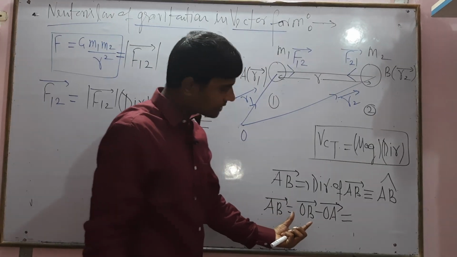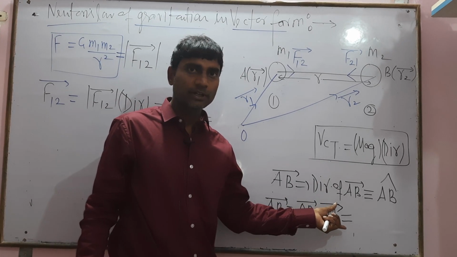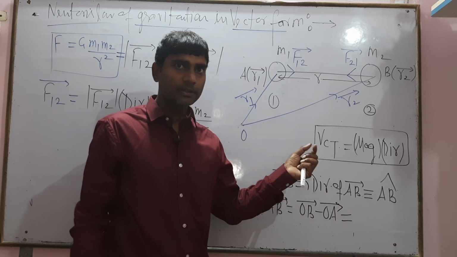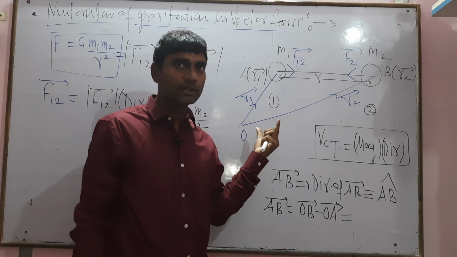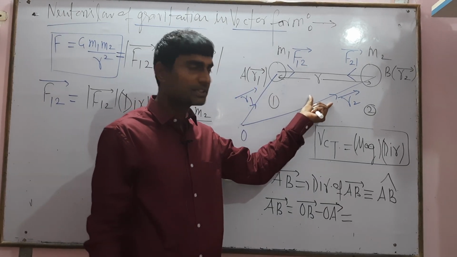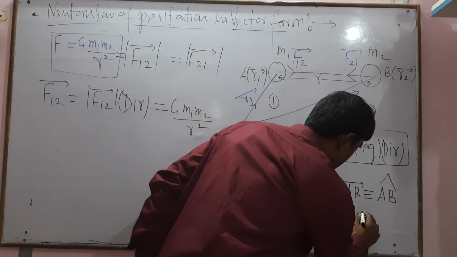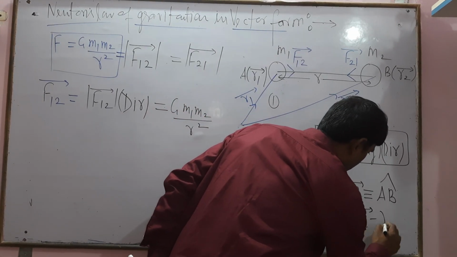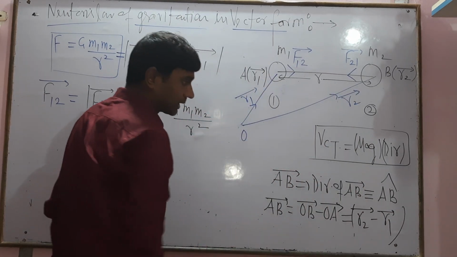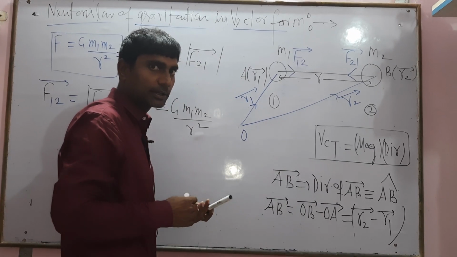OB vector means the position vector of point B, OA vector means the position vector of point A. For any position vector, the reference point is the origin. So AB vector is R2 vector minus R1 vector. R1 and R2 will be given.